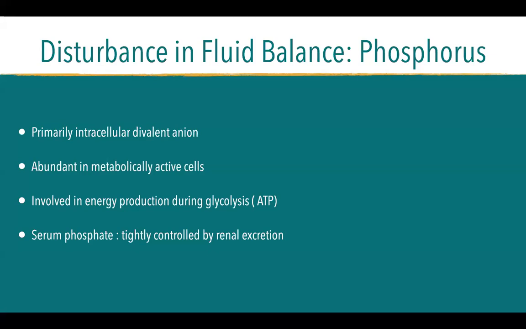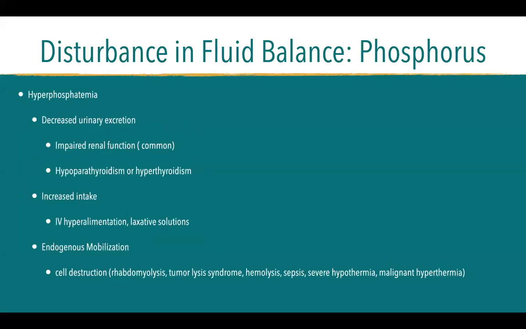For phosphorus, it is the primarily intracellular divalent anion. It is abundant in metabolically active cells. It is involved in ATP production in glycolysis. And serum phosphate is controlled by renal excretion. Hyperphosphatemia is caused by decreased urinary excretion, increased intake, and endogenous mobilization. Usually, these are the common problems with all the electrolytes. You have more if you cannot excrete it through your kidneys, when you have a lot of intake of the said electrolyte, or when it mobilizes away from its usual location.